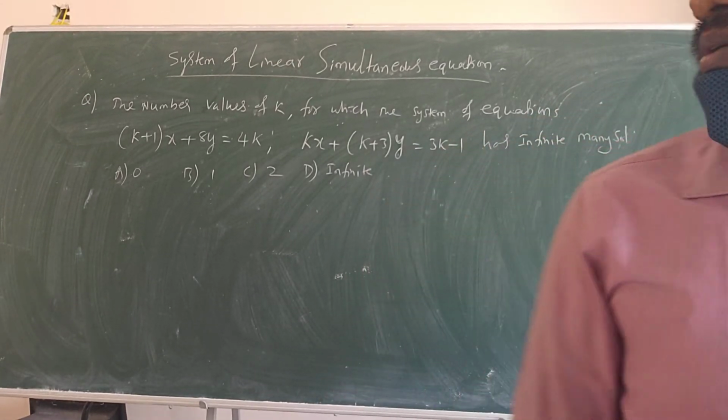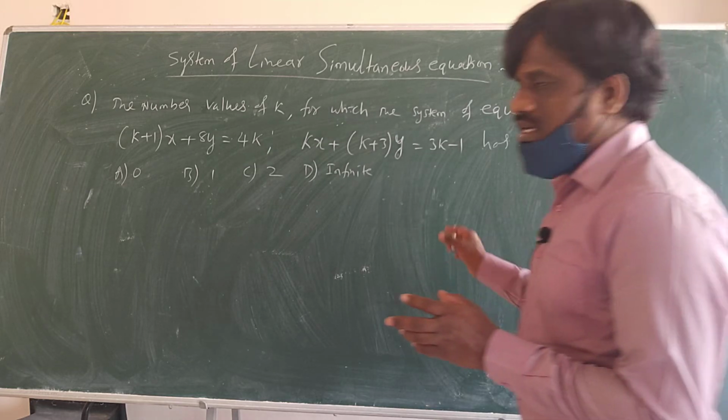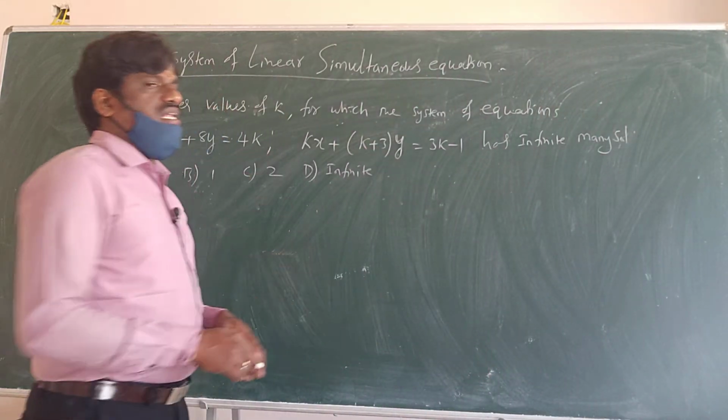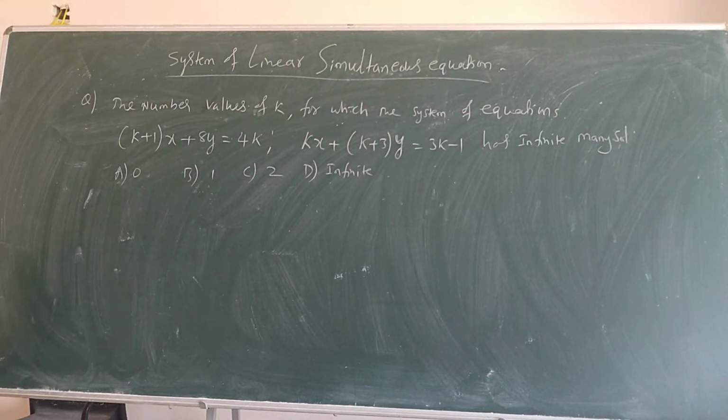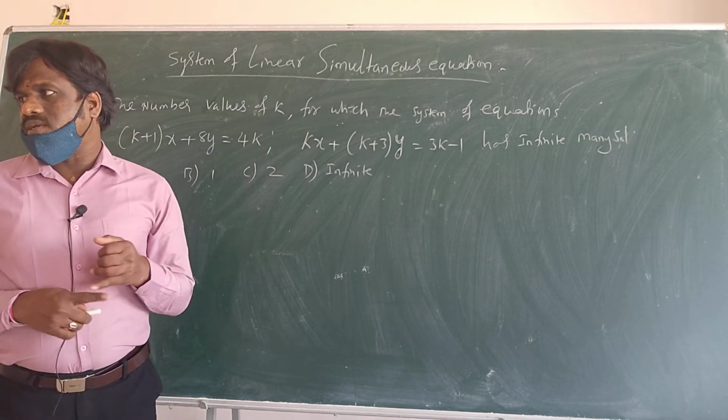What is the question here? The number of values of k for which the system of equations has infinitely many solutions. See here, only two variables, x and y. It will mostly be three variables, because you are in class 12th and matrices and determinants of 3 by 3 matrix, so 3 should be there. But here it is related to lines.